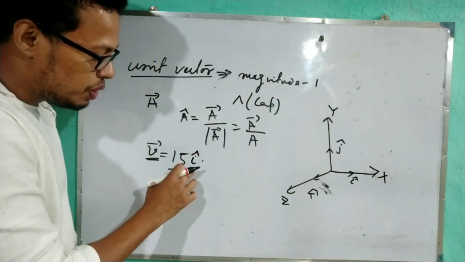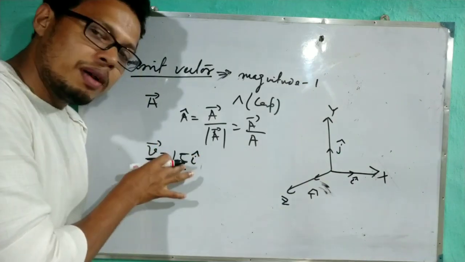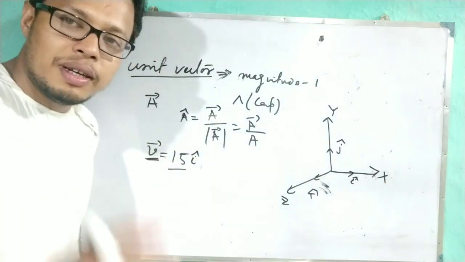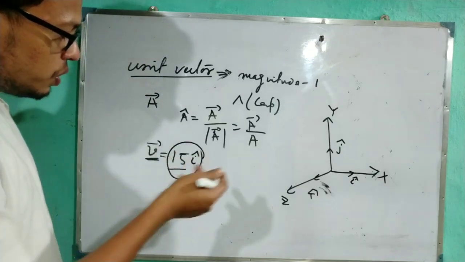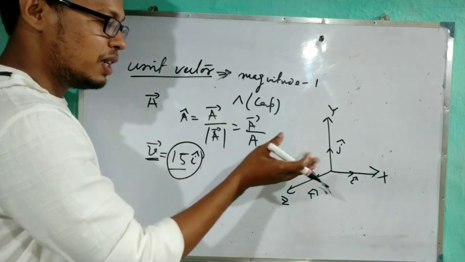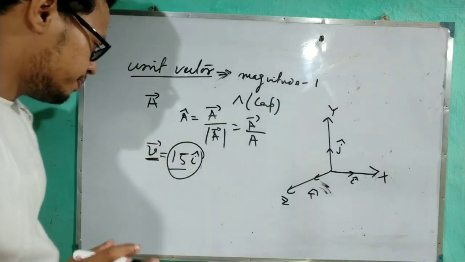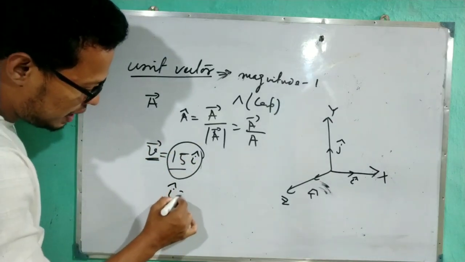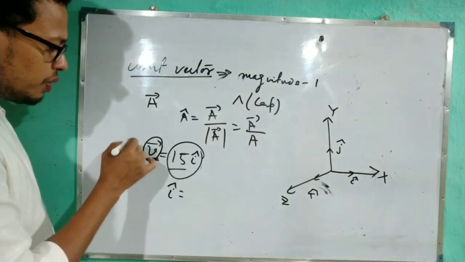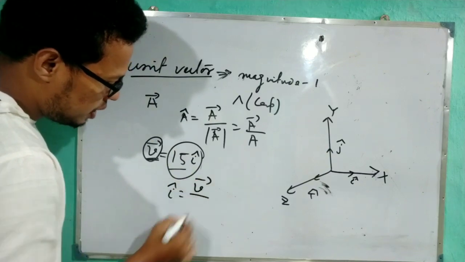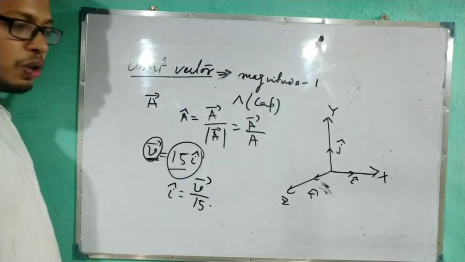Why am I using the unit vector here? Because the unit vector means the magnitude is 1. So 15 into 1 will be 15, but this also gives the direction. So this is how we can represent the velocity of a car moving along the x direction with a speed of 15 km per hour or meter per second, whatever. So that's why here we can write this i cap equals the vector, in place of V you can write A, whatever, V divided by the magnitude 15. Or you can write this V also, only V.